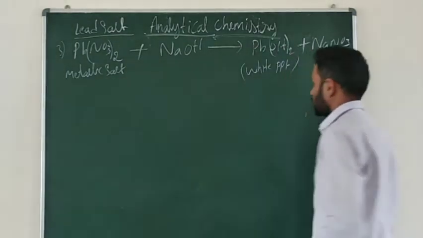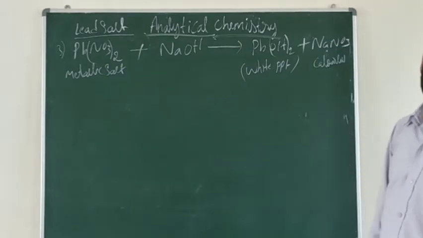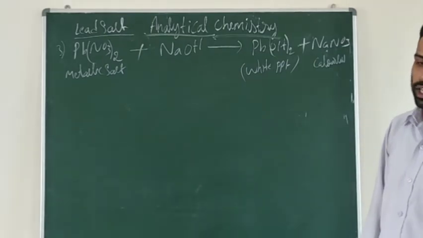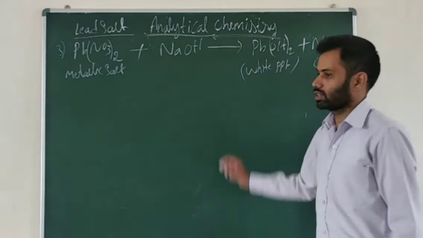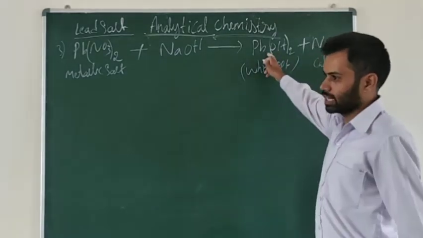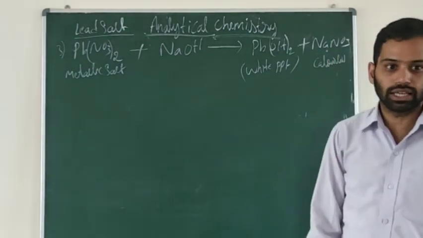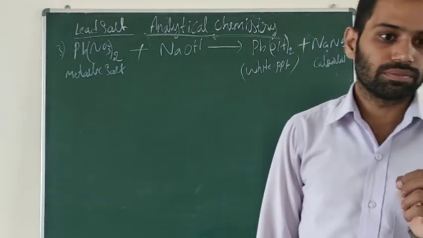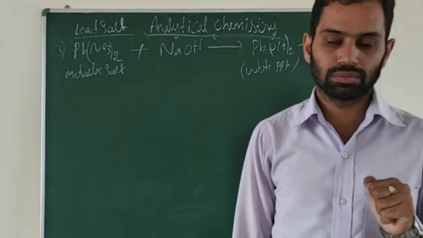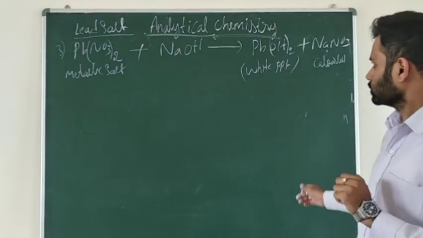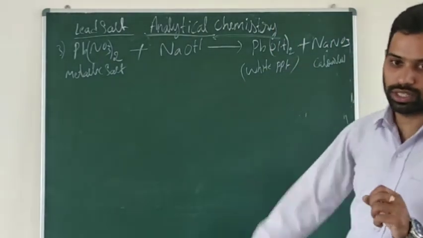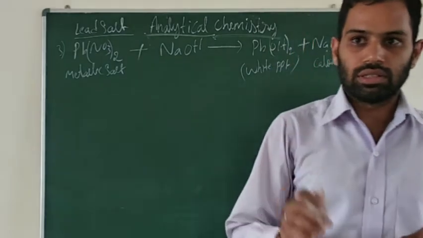So lead hydroxide is there now. That is a white precipitate. Now look at that, they are also different colors. So from these precipitates we can identify that one where lead ion is present. Okay. Lead ion is present.